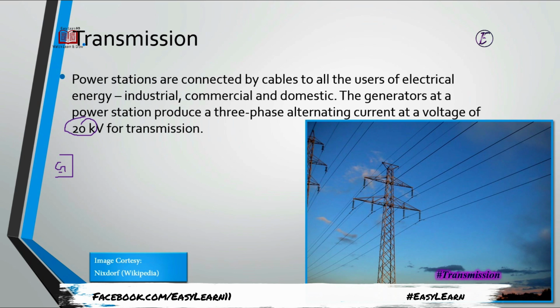A dam is built where a suitable water reservoir is available, so it is mostly not close to the users' end. Consumers or users are here, and there is a big distance and gap between the users and the generation side, where we have to transmit the electricity with the help of wires, not with wireless transmission. Wireless transmission is nowadays a research project and they are working on it, but for now it is only possible to transmit the power with the help of wires.